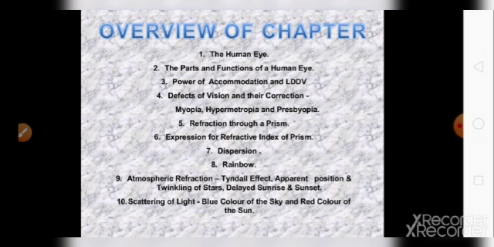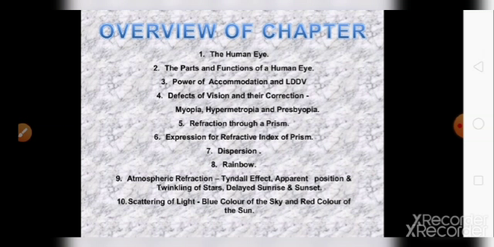Next, we are going to study about refraction through a prism. Refraction, this phenomenon of light you have already studied in the previous chapter. You will study about dispersion. You will study that how rainbow is formed. Very interesting, you will come to know in this chapter.